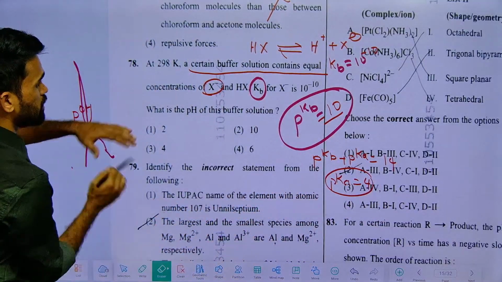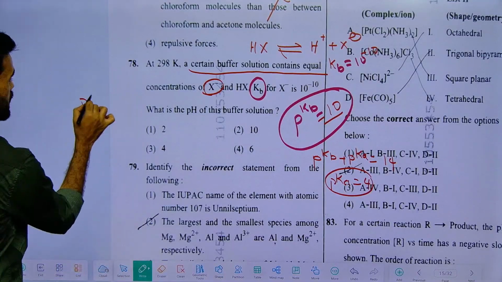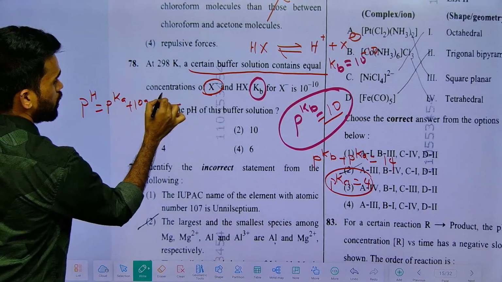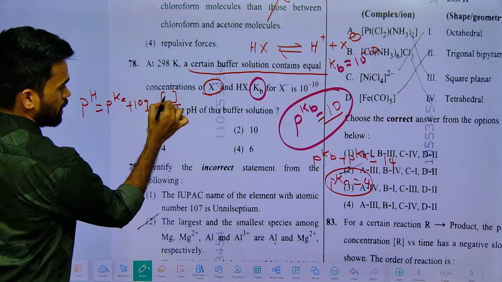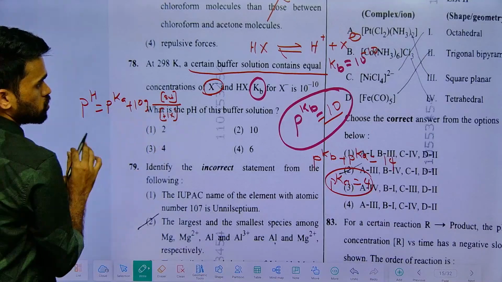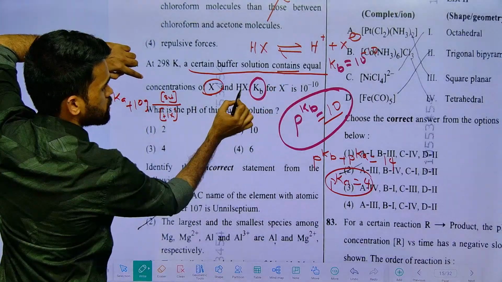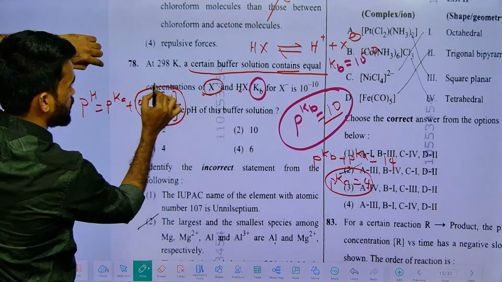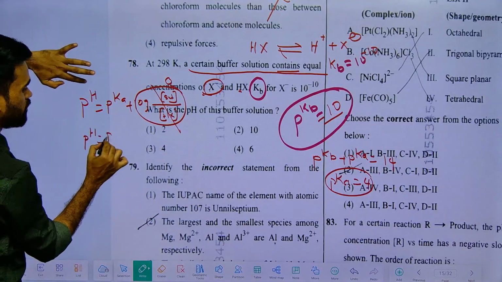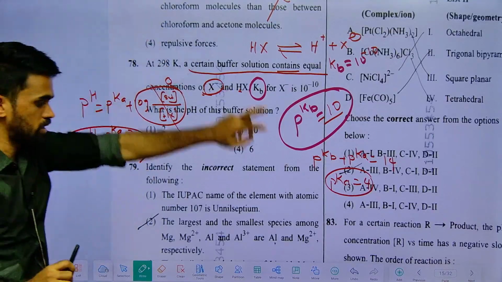Anyway, the given buffer might be an acidic buffer, so it can be taken as pH equals pKa plus log of the concentration of salt by acid. They are saying the concentrations are equal, so this term becomes 0 because log 1 is 0. Now pH equals pKa will be your answer. What is the pKa value we got? 4. So option 3 is your answer for the discussion.